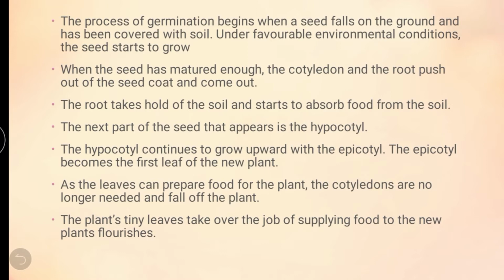The plant's tiny leaves take over the job of supplying food to the new plant. So we know that the leaf is the food factory of the plant. This small tiny leaf starts to store the food and supply the food to the other parts of the plant. After the cotyledons fell off, the leaf started to store and supply food to the other parts of the plant. Okay, my dear children, this is the process of germination.